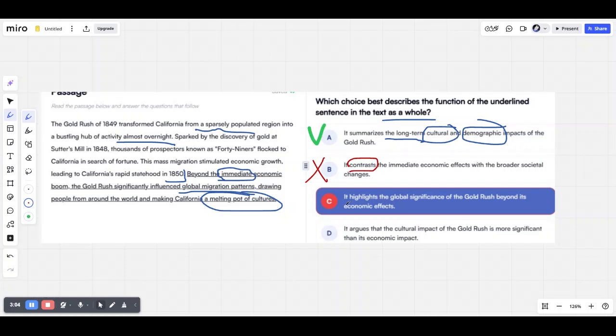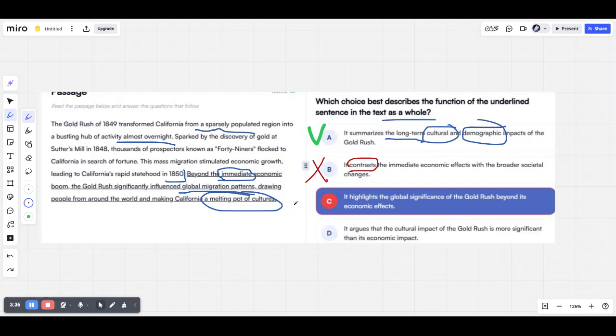With this one, highlights the global significance of the gold rush beyond the economic effects. Yes, it looks very convincing, right? So it's saying that it highlights the global significance of the gold rush beyond its economic effects. But it's saying that it was globally significant in terms of the economic frontiers too, which is not necessarily correct.